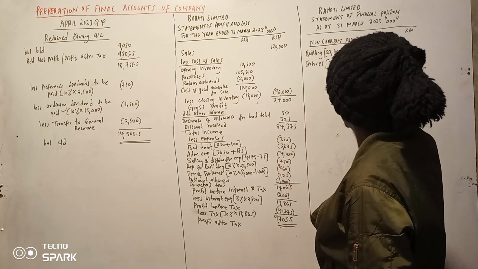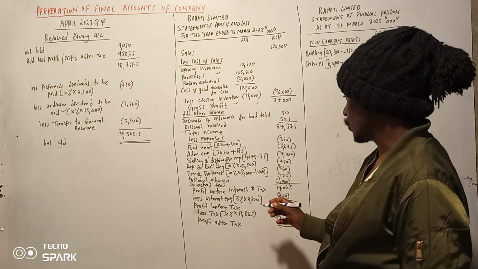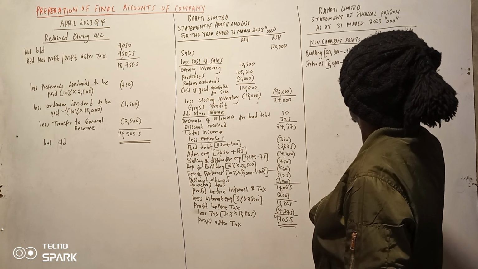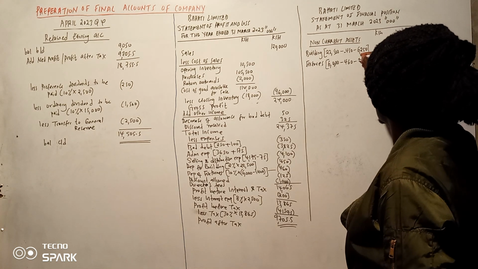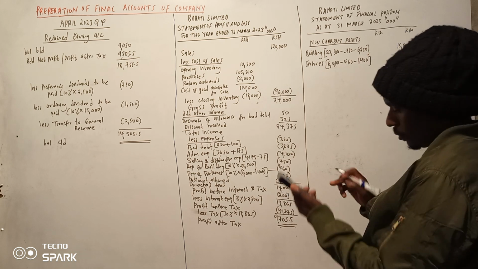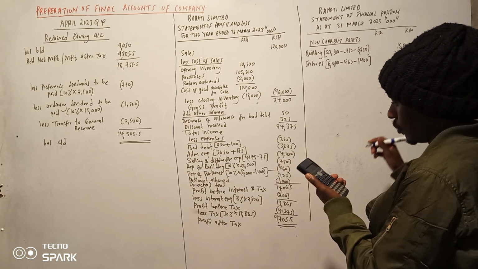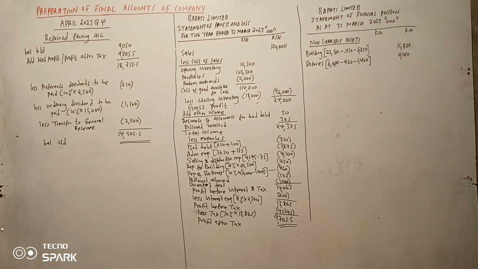For fixtures the cost was 6,000. We can less our depreciation, depreciation ilikuwa ngapi hii? Ni 460, I think it's 460. Then you can less the accumulated one. Accumulated depreciation for fixtures ni 1,400. So 6,000 minus 460 minus 1,400. So it's 4140. I think that one is okay. I think tumemalizana na non-current assets.